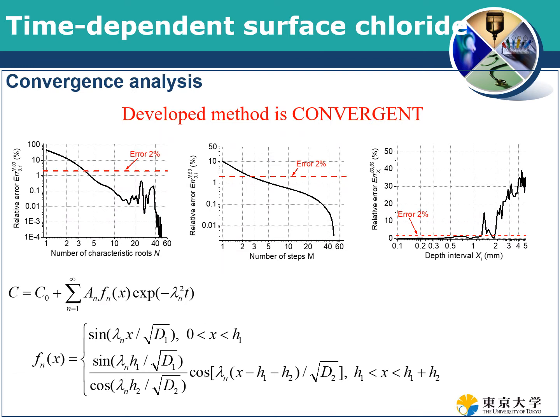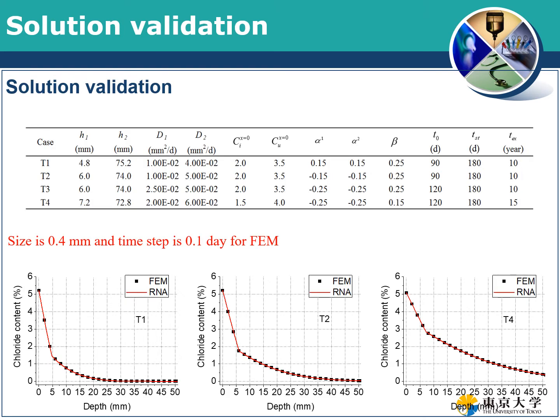So anyway, this approach gives very convergent results. For example, we can consider the characteristic roots and their numbers, the steps, and also the intervals. If we properly select these parameters, we can get convergent results. The second thing is that we compared this method with the finite element method, and we set up several cases.